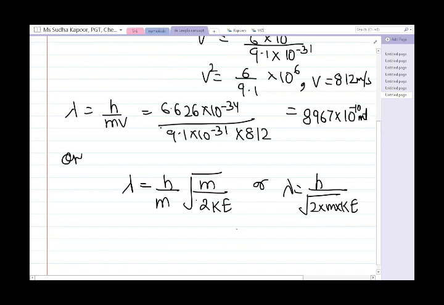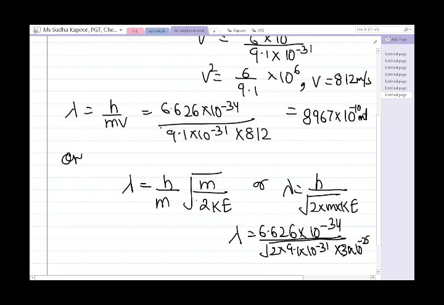So lambda is equal to 6.626 into 10 to the power minus 34 divided by under root of 2 into 9.1 into 10 to the power minus 31, and the kinetic energy given is 3 into 10 to the power minus 25.